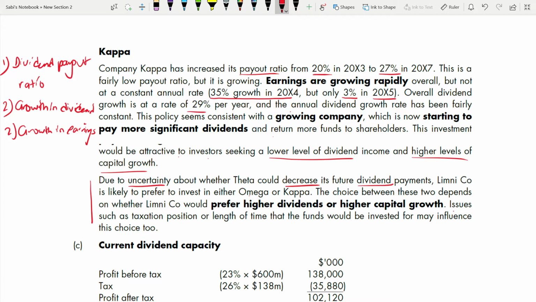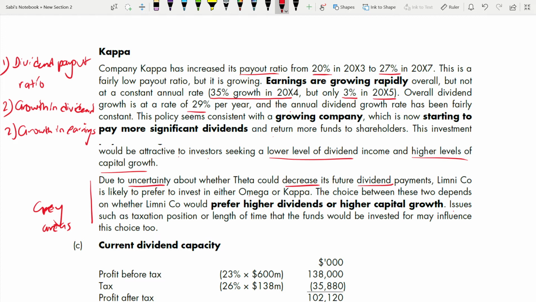And the length of time that the funds would be invested for may influence this choice too. So whenever you come to AFM, you can very rarely give a definite answer, because there are areas known as gray areas. Some areas are like black and white, like yes or no, true or false, wrong or correct. There's only one choice, you can go with it.